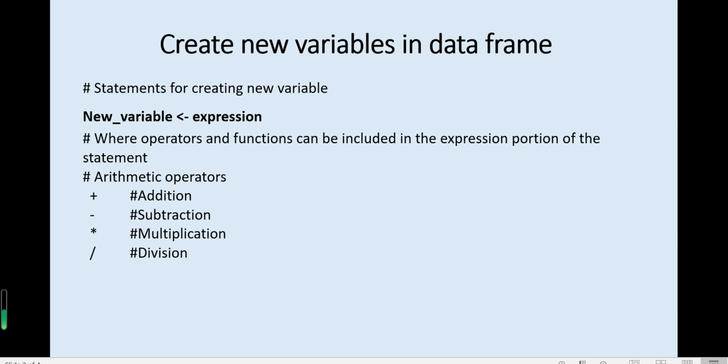So the basic form is the new variable on the left side of this assign symbol, then on the right side is an expression. And this expression usually includes the existent variables in the data frame, with arithmetic operations like addition, subtraction, multiplication, and division.